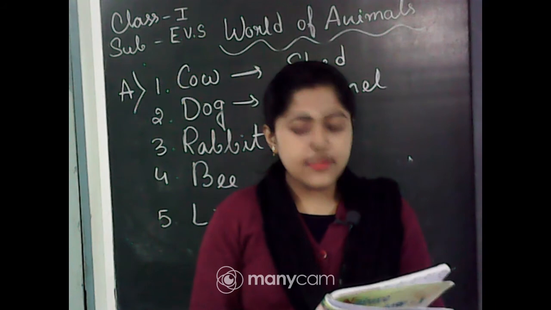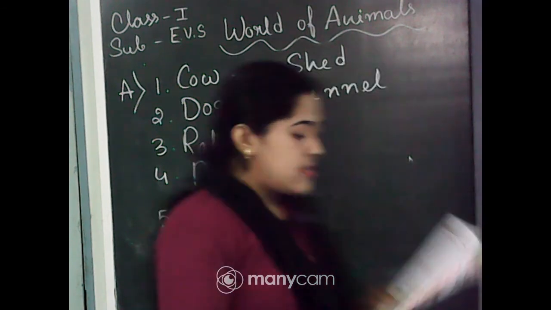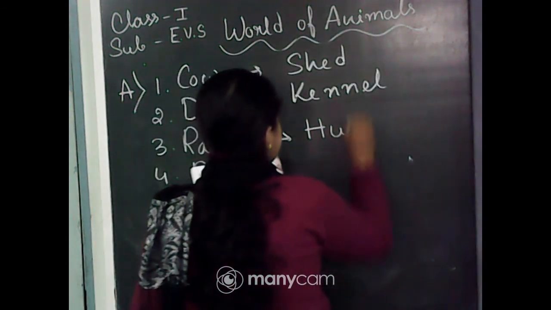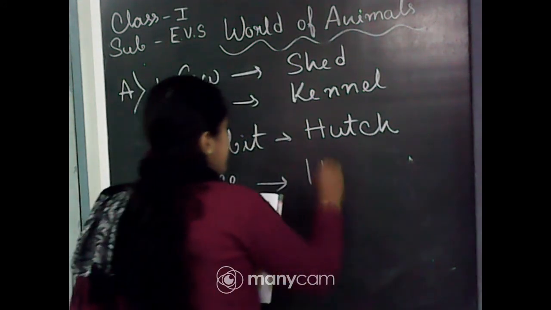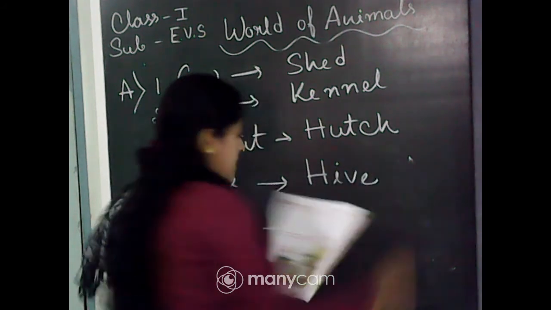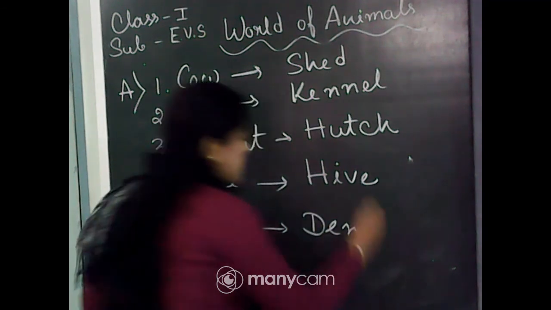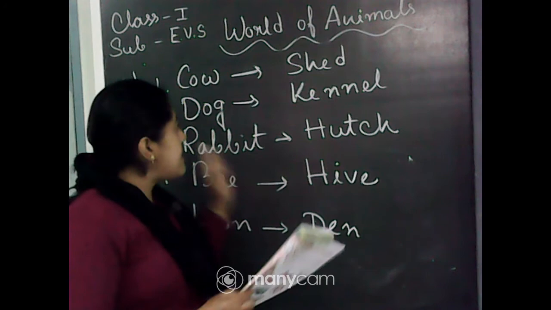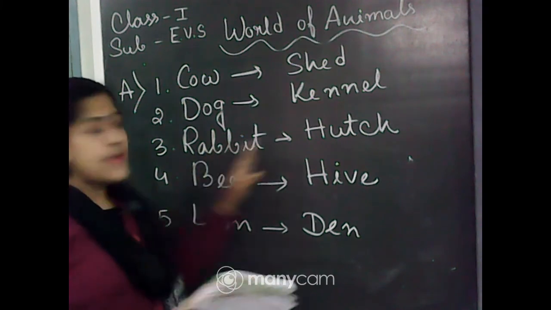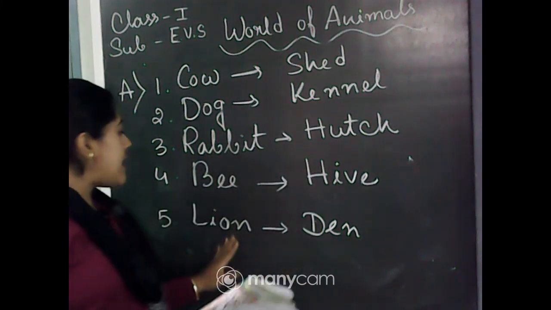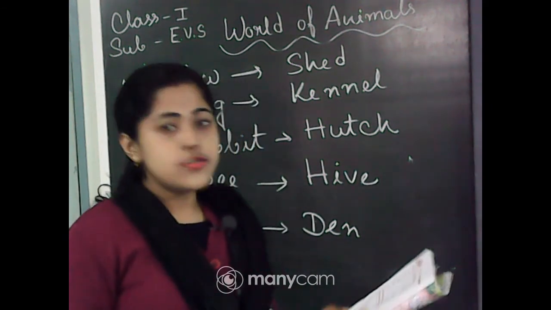Rabbit, bee, and lion. So rabbit lives in hutch. Bee lives in hive, and the lion lives in den. So after matching it, we write beside the animal their homes. So cow, shed; dog, kennel; rabbit, hutch; bee, hive; and lion, den. Okay. So here we completed again the question A of your doing time.